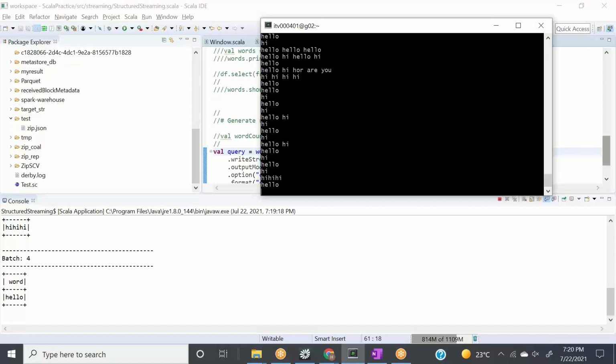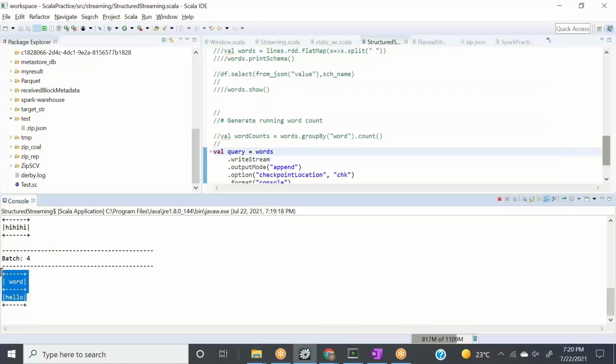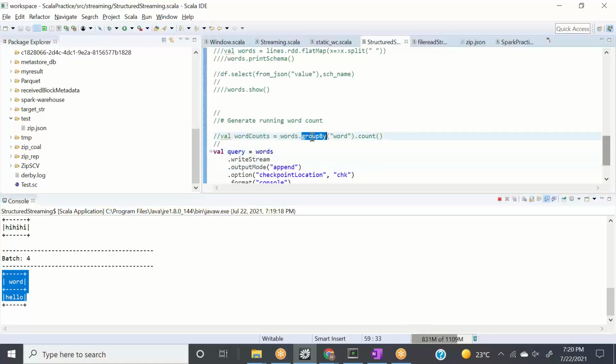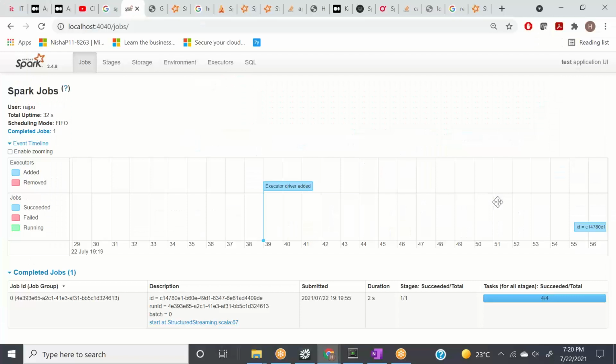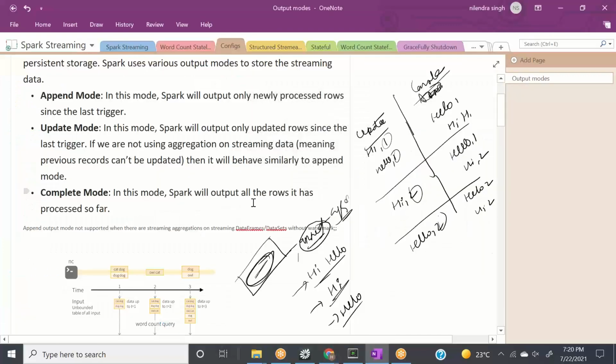If I ask, count me the number of hellos which are in the session, it will say, guys, I only have this hello in my context. How do I know which hello you printed before? Because you have given me append mode. So aggregation operations like group by are not supported with append mode. Simple, right? Let's stop this. So all the modes are very clear to you guys, right? Append mode, update mode, and complete mode.